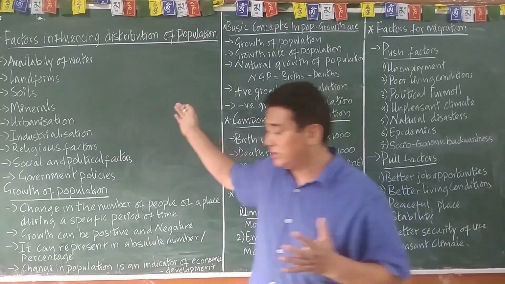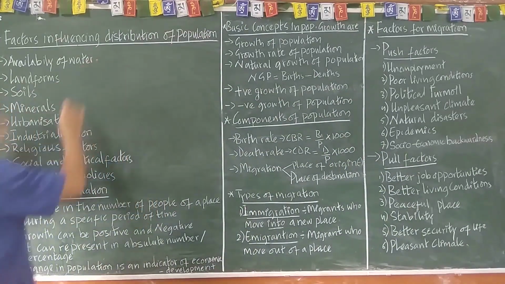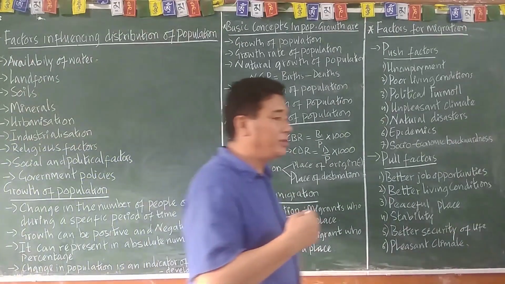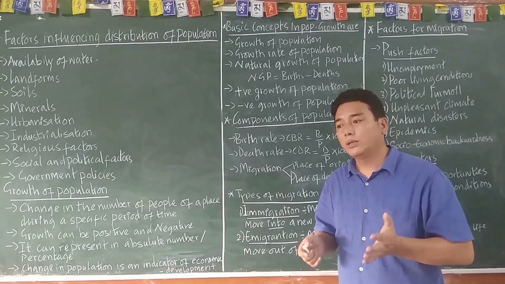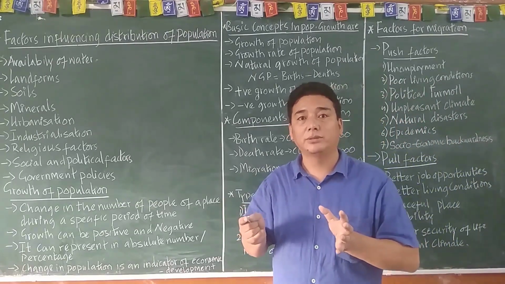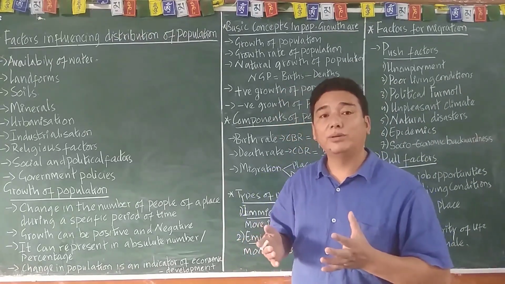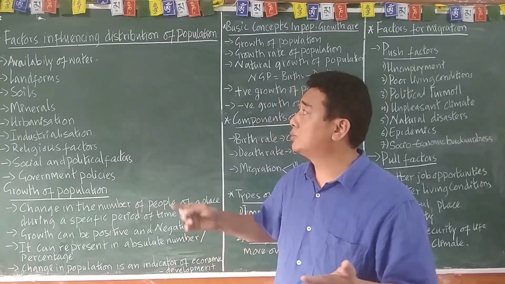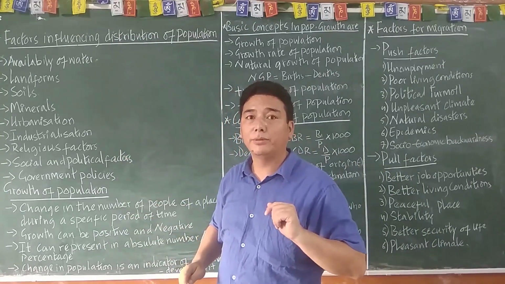So I've listed them over here. The first one is the availability of water. As you know, world civilization has taken place near water. That speaks to what is important for humankind, for its economic activity, livelihood, and survival, and it's one of the basic things. So wherever there is availability of water, you will find a larger number of people. Is it clear?